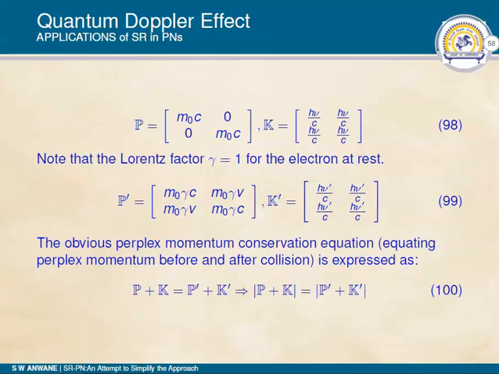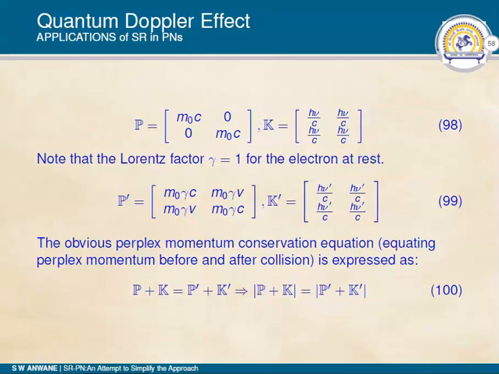Equation 98 represents the initial particles involved in the reaction, where we have to impose gamma equal to 1 because the electron is at rest, meaning velocity is 0. After the interaction we have P dash, that is the momentum of the scattered electron, and the momentum of the scattered photon, written in equation 99.